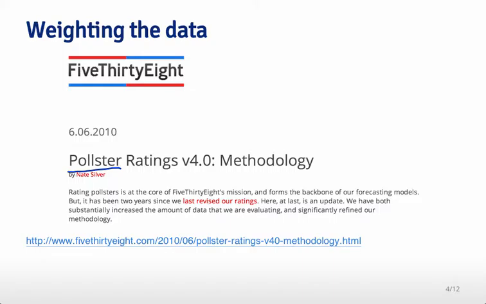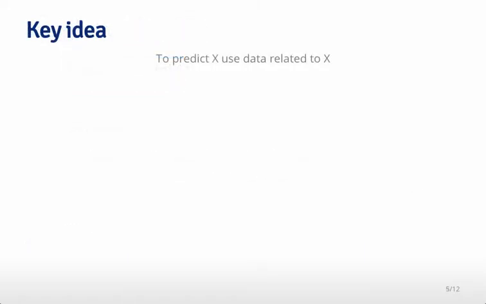And so this is an example where finding the right data set and combining it with a simple understanding of what's really going on scientifically can have maximum possible benefit in terms of making strong predictions. And the key idea here is, if you want to predict something about X, use data that's as closely related to X as you possibly can.